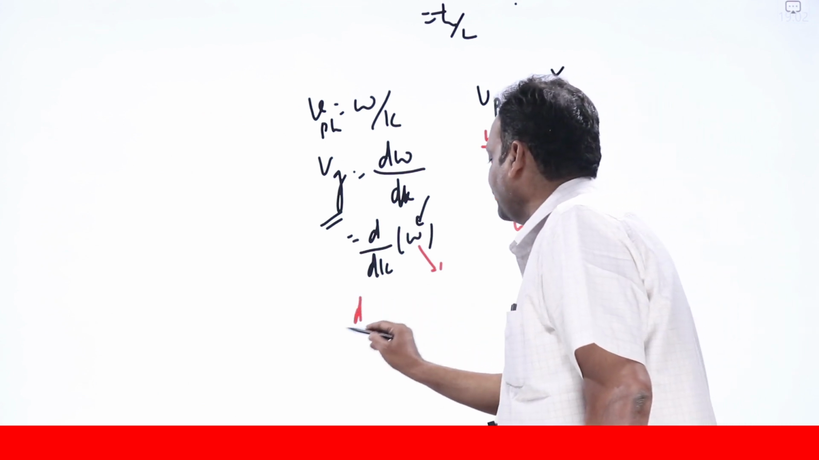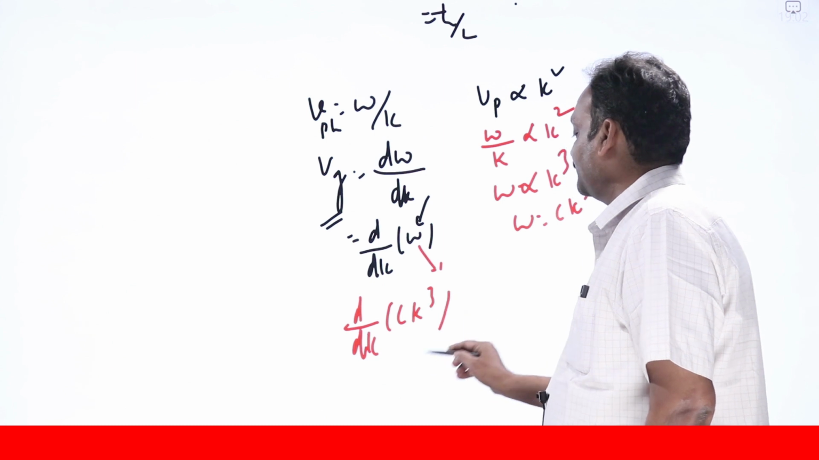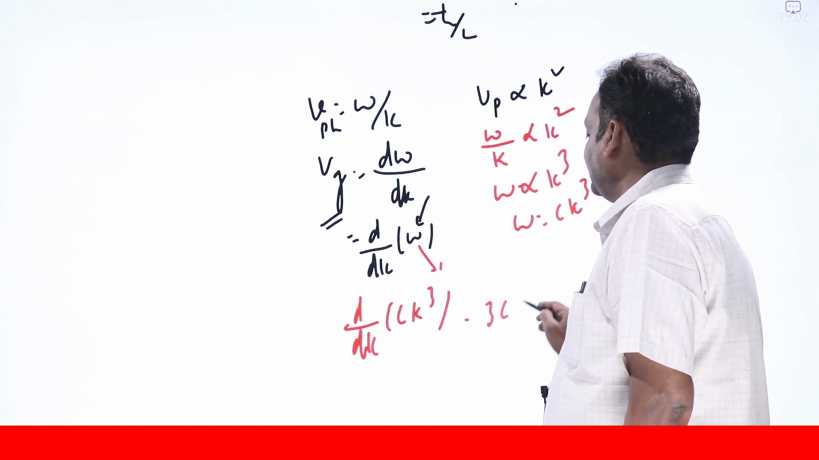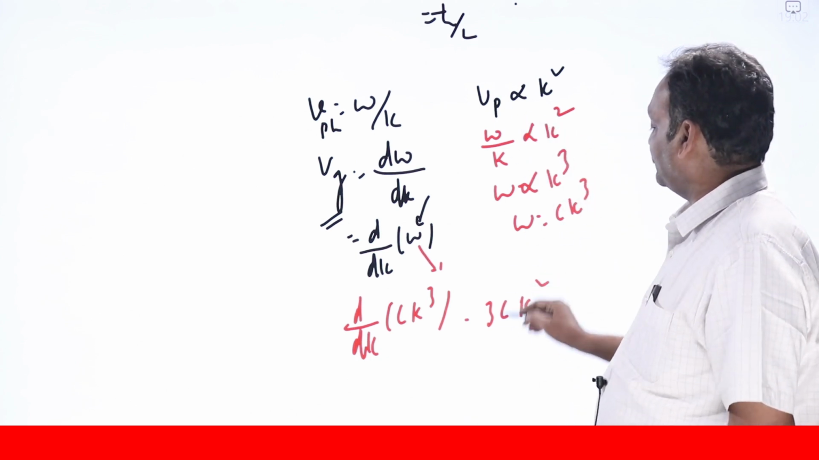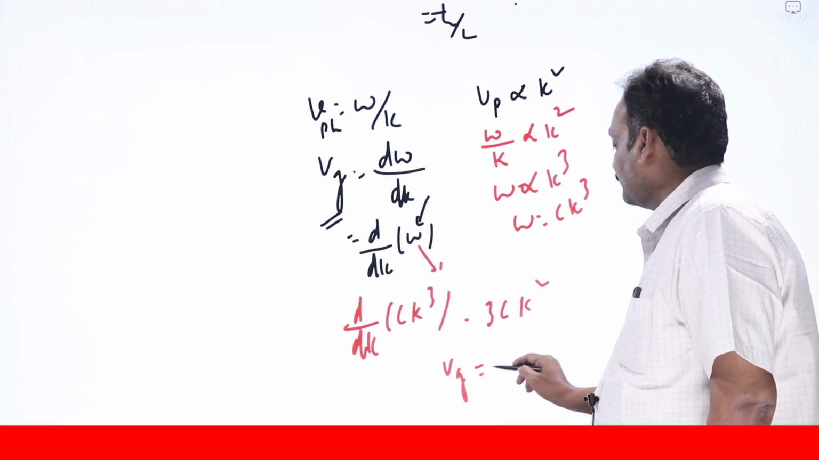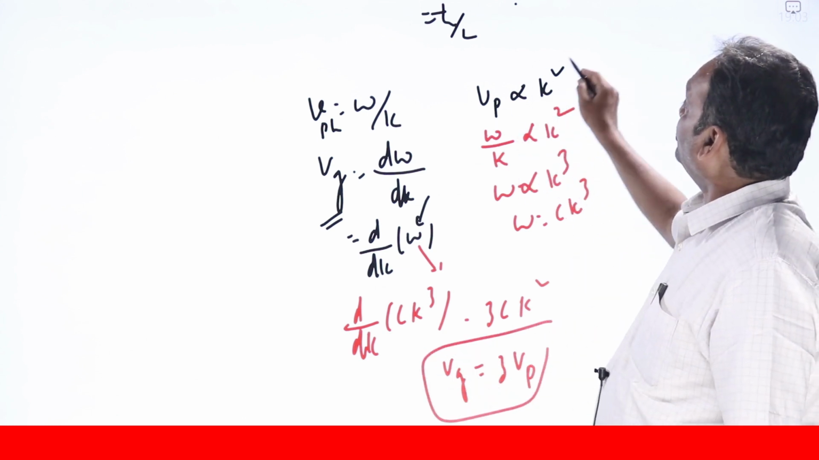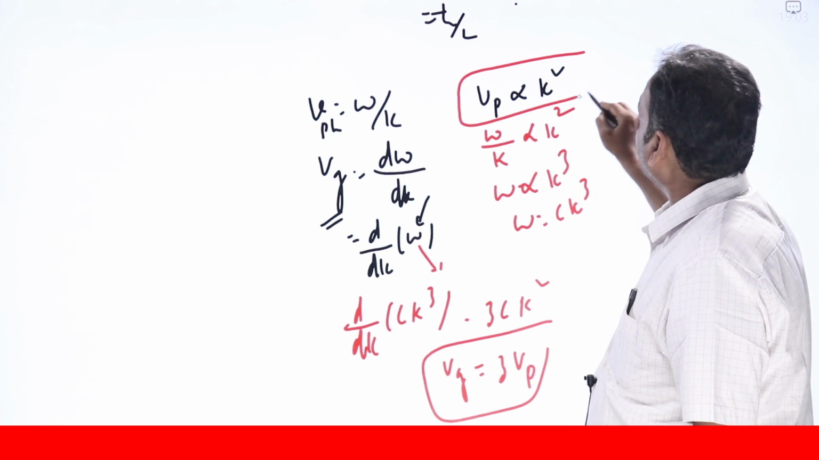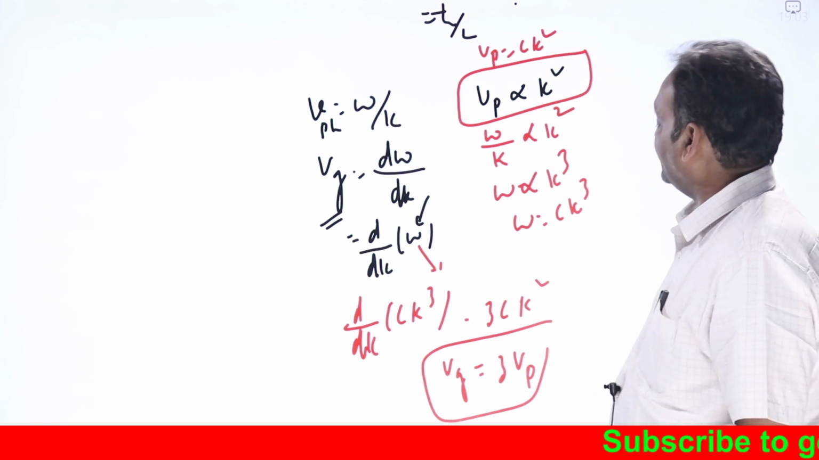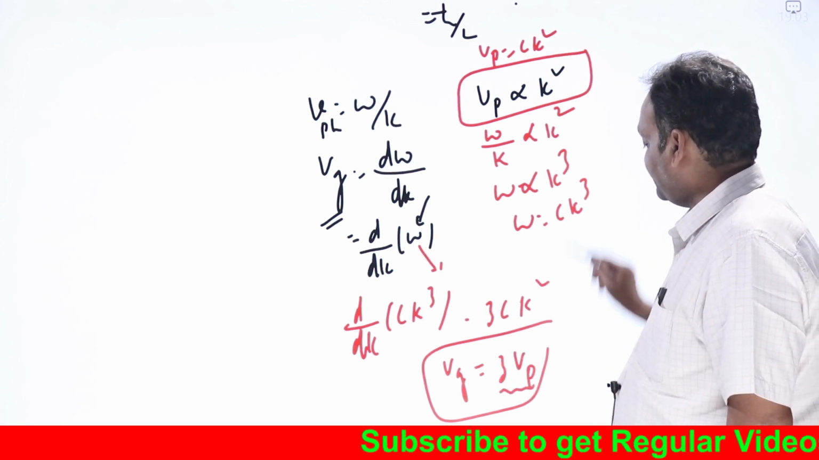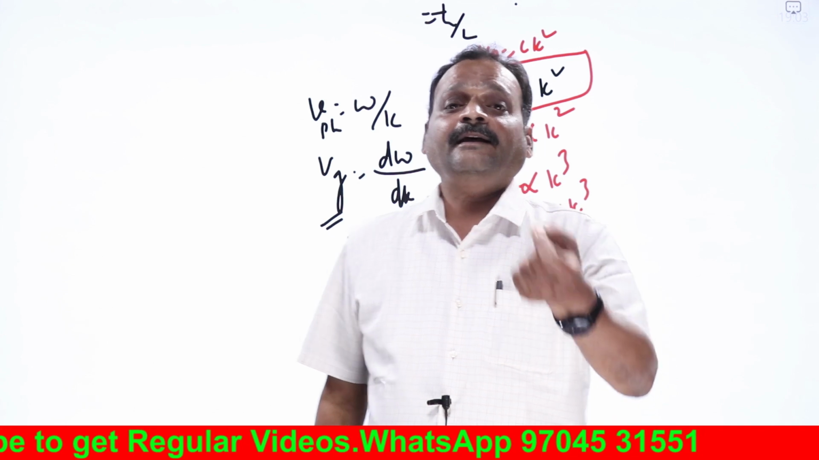Now what is d omega by dk? D by dk of c k cube is 3c k square. What is c k square? It is nothing but the phase velocity. So the group velocity is equal to 3 times the phase velocity. In this problem, where the phase velocity Vp equals some constant into k square, the group velocity comes to be 3 times the phase velocity. Here the group velocity is more than the phase velocity.